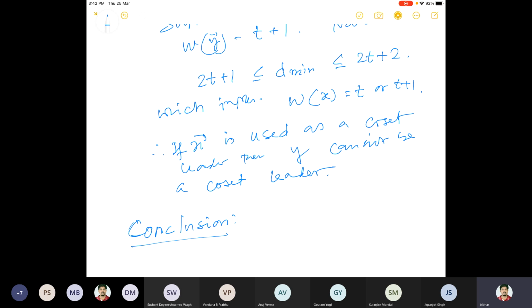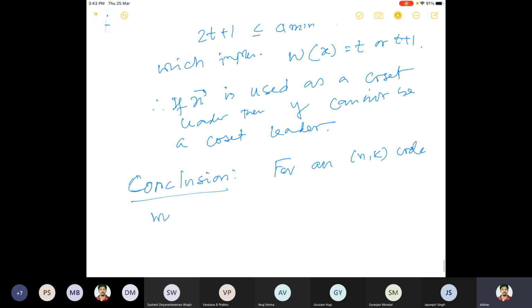So the conclusion is that for an (n, k) linear code with minimum distance d min,